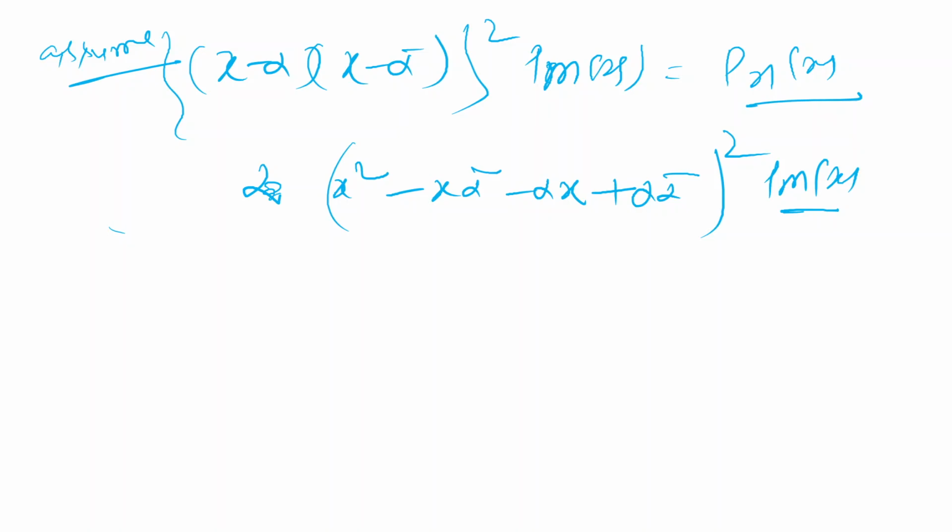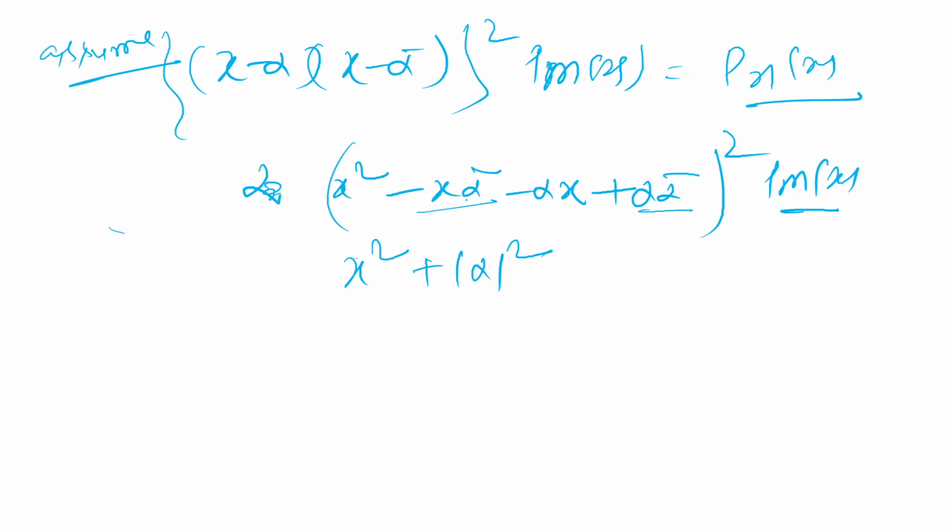We can conclude that it has a linear factor in C also, right? The polynomial has. So if you solve this, alpha bar is mod of alpha square, and this is the real part.